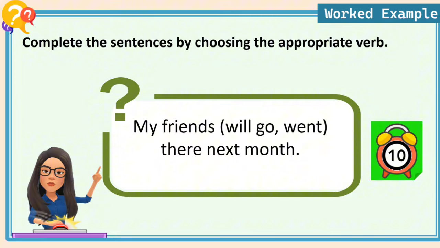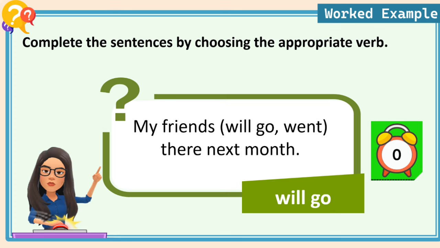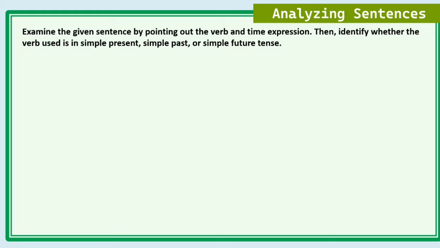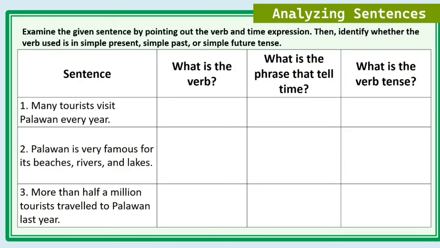My friends will go there next month. With the time expression next month, the correct answer is will go. Let's continue analyzing the sentences that you have just completed. Listen and watch carefully. Examine the given sentence by pointing out the verb and time expression. Then identify whether the verb used is in the simple present, simple past, or simple future tense.